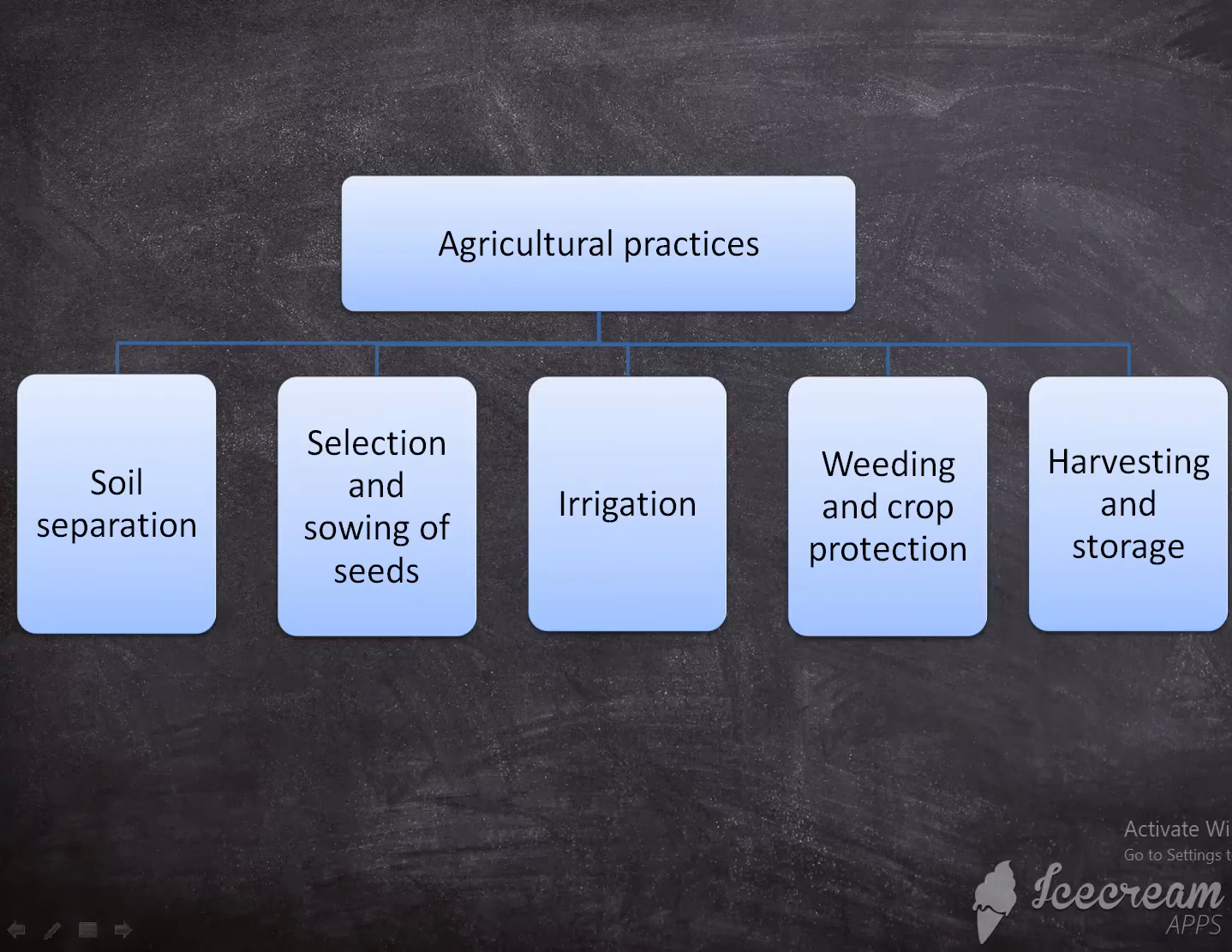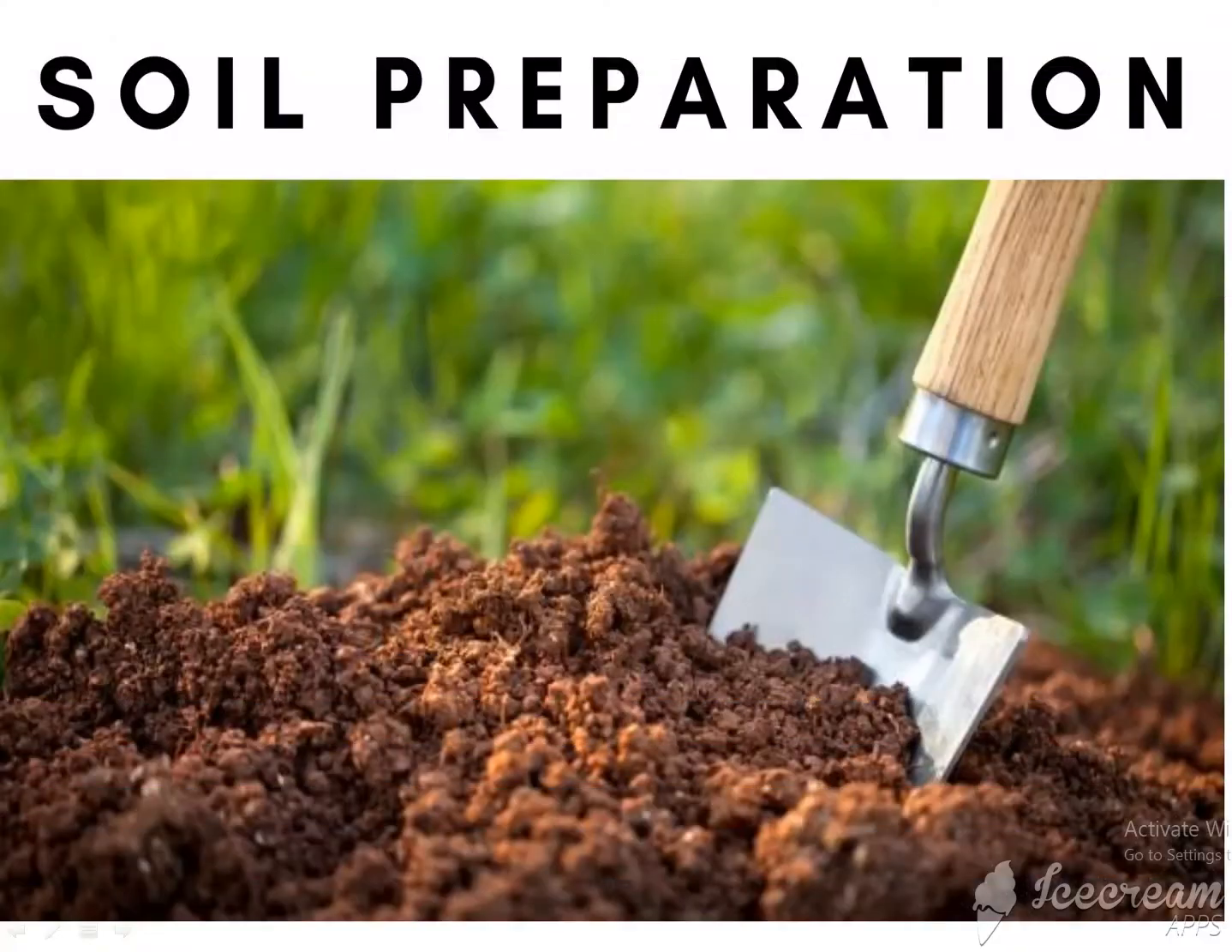First one is soil preparation. Second one, selection and sowing of seeds. Third one, irrigation. Fourth one, weeding and crop protection. Fifth one is harvesting and storage. Now let's see the first one, soil preparation.